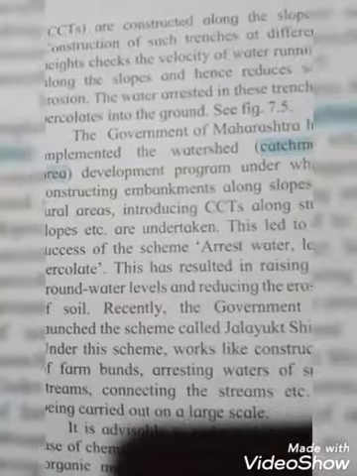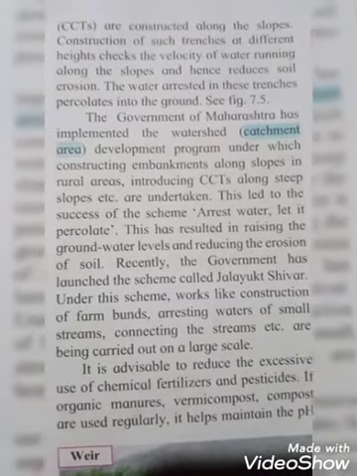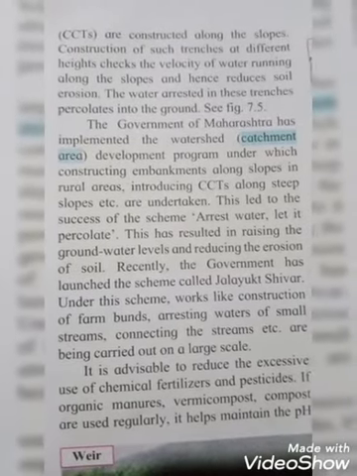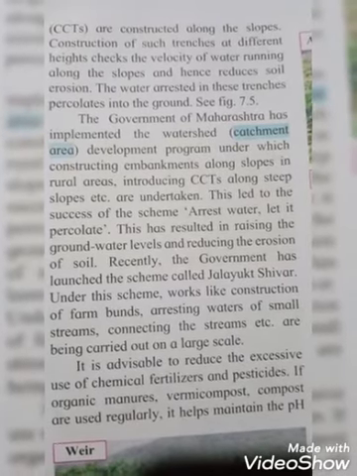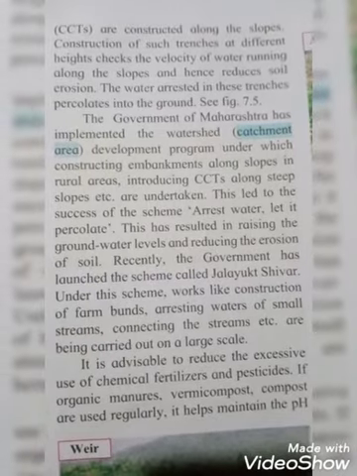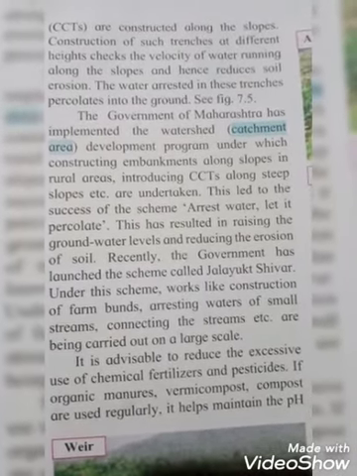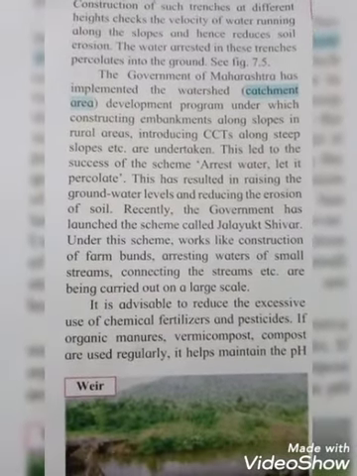Afterwards, the government of Maharashtra has implemented the watershed, that is catchment area development program, under which construction of embankments along slopes in rural areas, introducing CCTs along steep slopes, etc. are undertaken. And this led to the success of the scheme Arrest Water, Let It Percolate. This has resulted in rising groundwater level and reducing the erosion of soil.